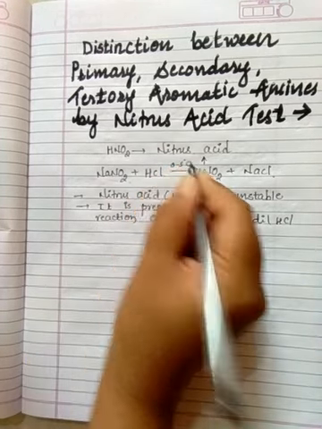The maintenance of the temperature is very important over here, at 0 to 5 degrees Celsius.